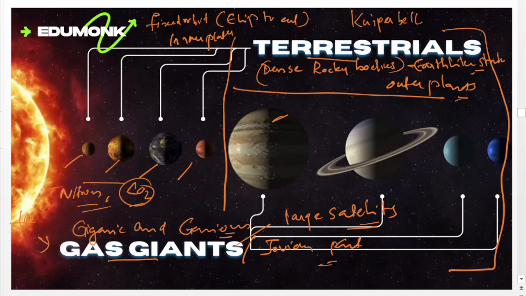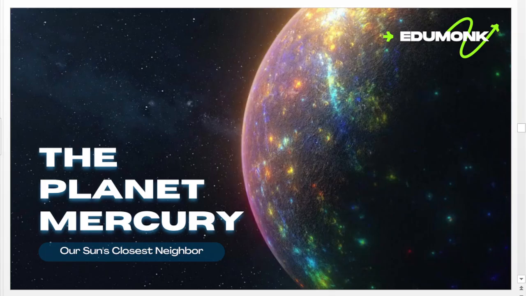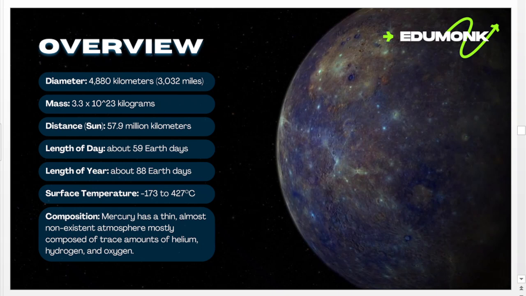Then we can go to the first planet, Mercury. The diameter of Mercury is 4,880 kilometers. Then mass is 3.3 into 10 raised to 23 kilograms. Distance to Sun is 57.9 million kilometers. Length of the day is 59 Earth days. Length of a year is 88 Earth days.